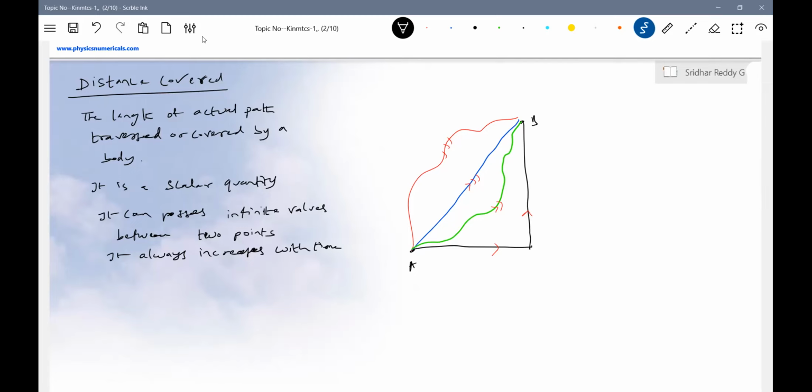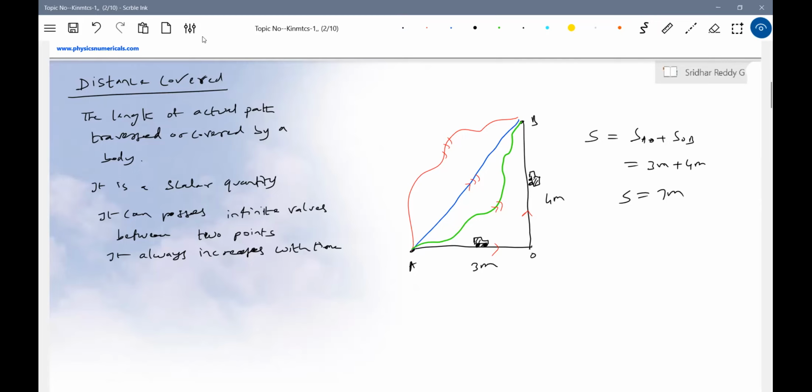I'll take a vehicle. Let me consider the vehicle moving from A to O, then O to B. This will be 3 meters, and this is 4 meters. So what is the distance covered? Distance covered will be S equal to SAO plus SOB. So this is 3 plus 4, 7 meters is the distance covered.